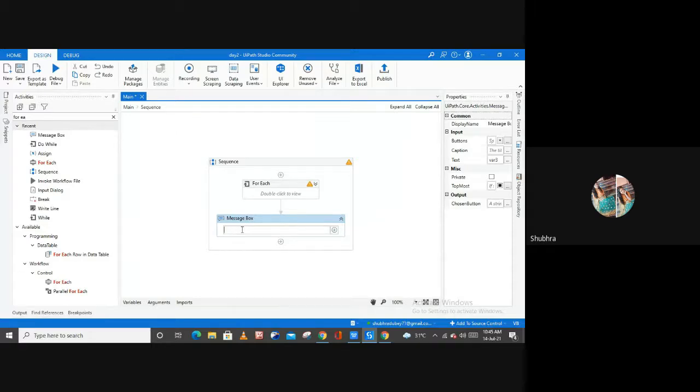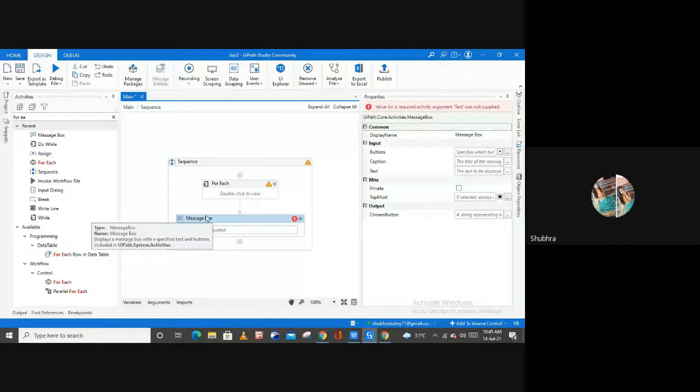Now let me delete this. Select the particular activity in which you want to create a variable and open the property panel of that activity. This is the property panel of my message box activity. If I want to create a variable for this activity, here you have this output section, and in this output section I have a choose button.